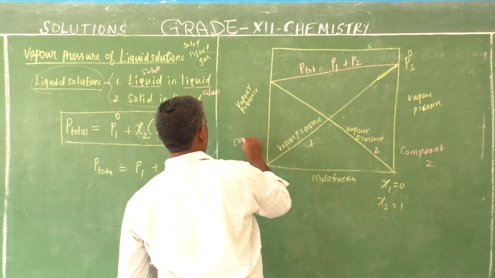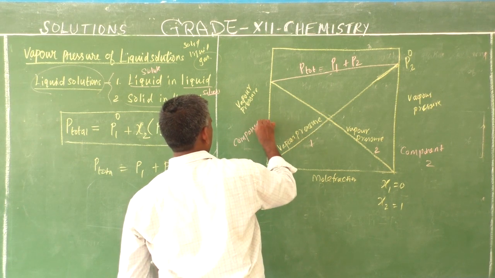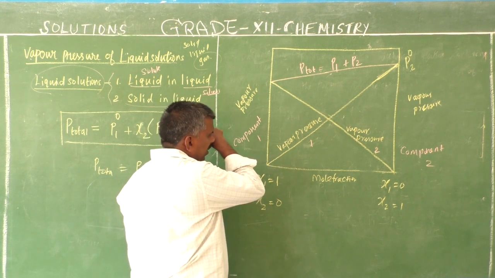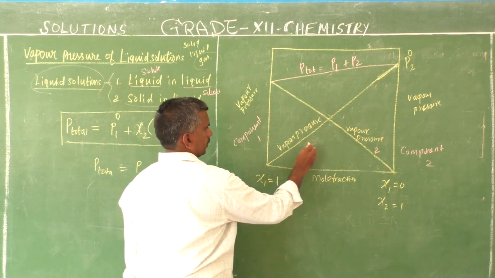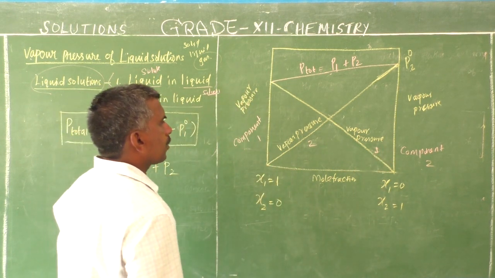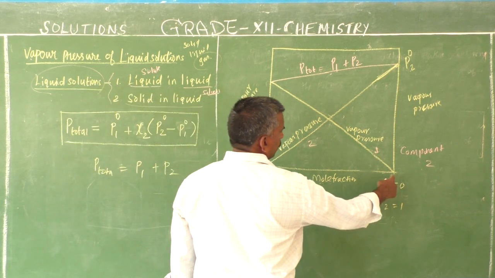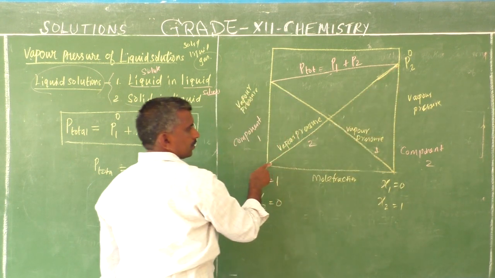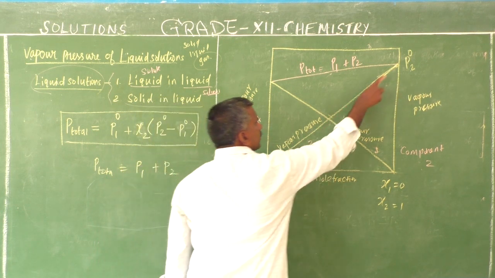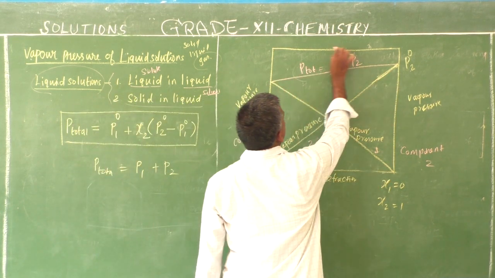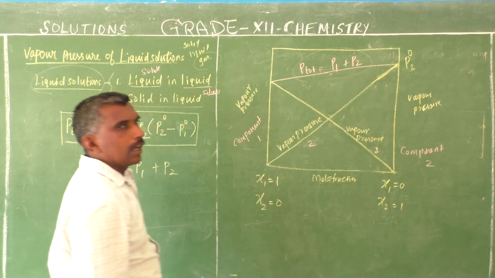This is component 1. This is a component. Okay. This is component 2, with the highest vapor pressure. Here, from lowest to highest. This is a component. Okay. Total vapor pressure, P total is equal to P1 plus P2.